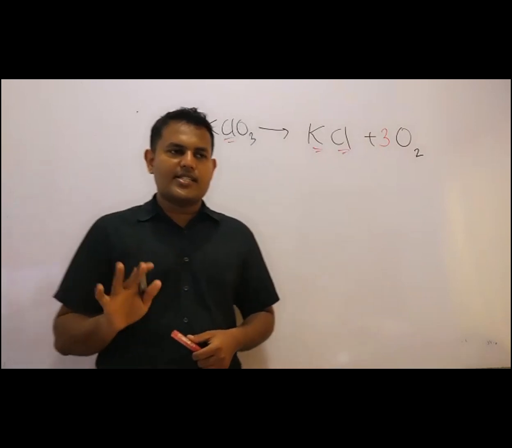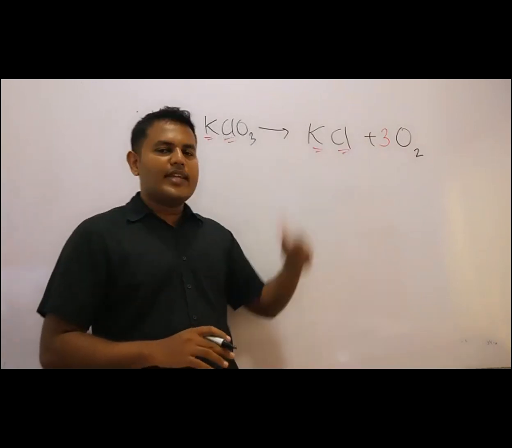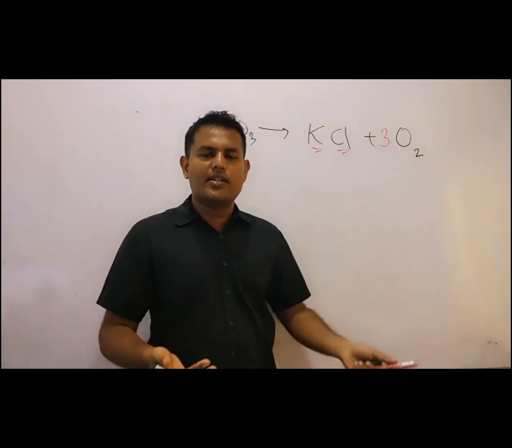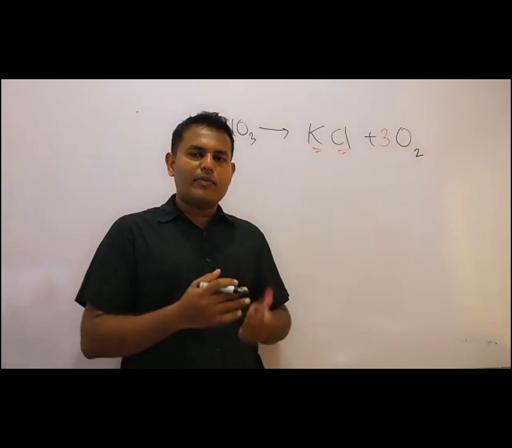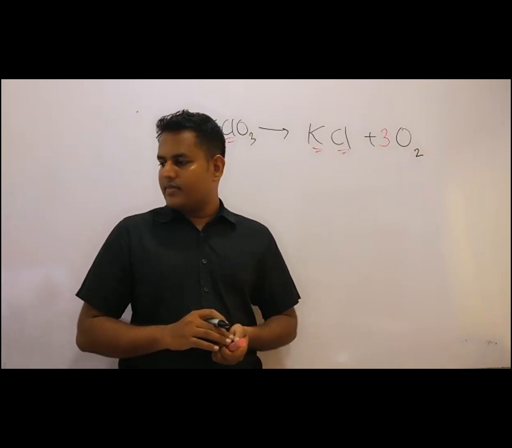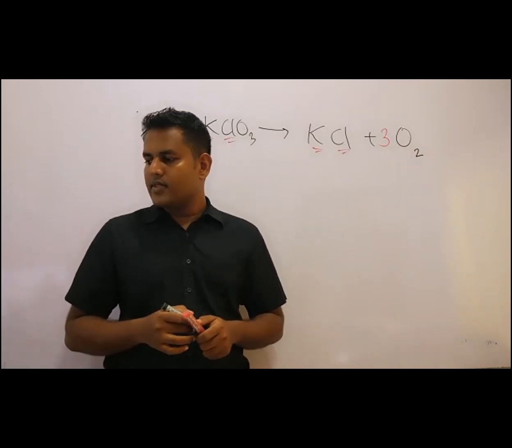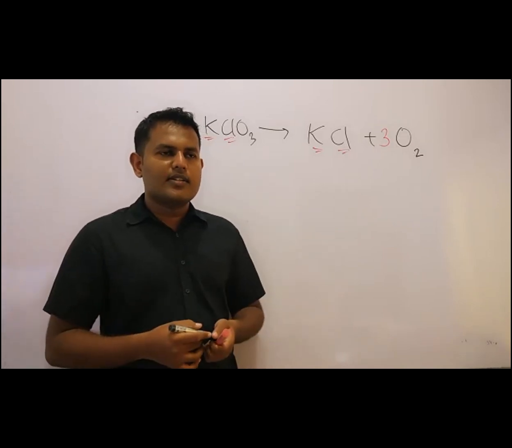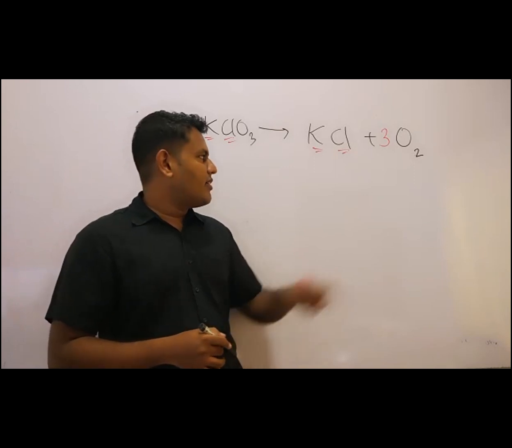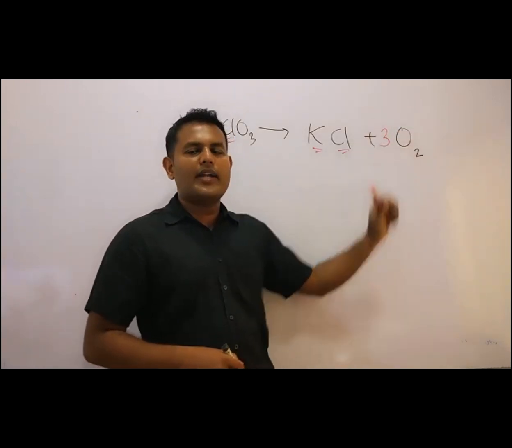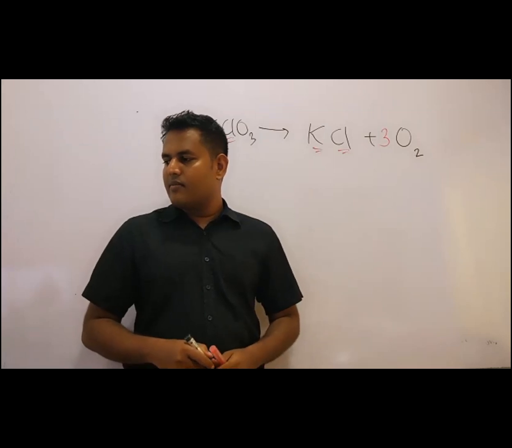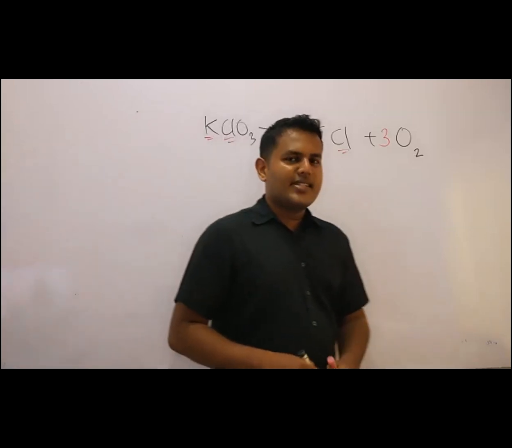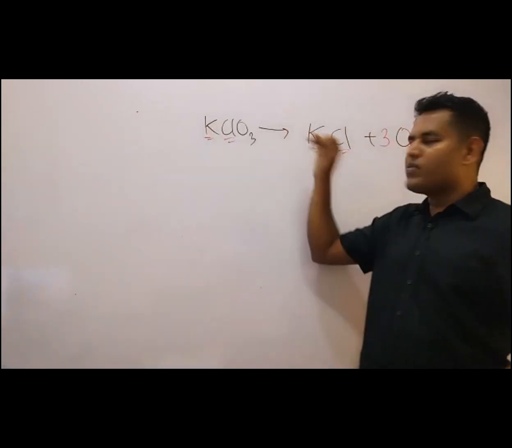Not just making 6. How to avoid that multiplication by 2? 3 is multiplied by 2 and it becomes 6. So how do I have to balance this? Any answers? Put a bracket. Yes, any more answers? Okay. Even when you put a bracket, it will be multiplied and become 6. Multiply the other side by 2. Okay, that is not the exact answer. Keeping here as 1 and here as 1, we can balance.